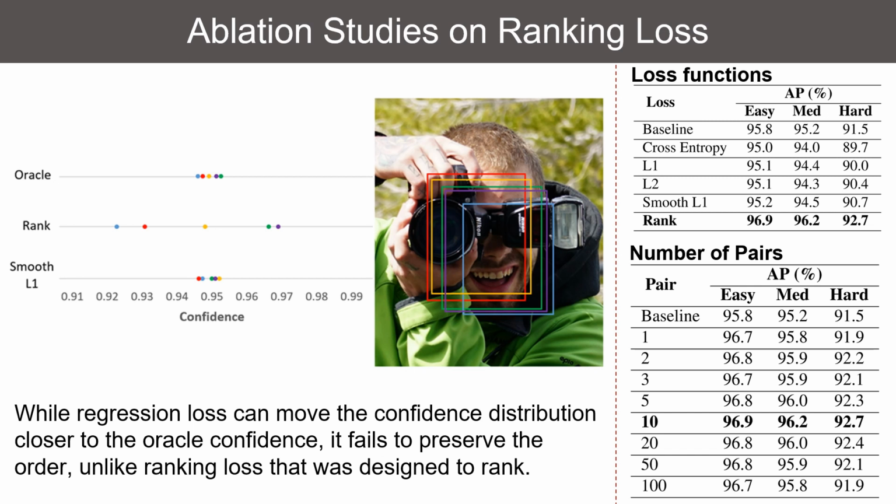We also study the number of pairs, where we sort the predict confidence before selecting the pair. A single pair only includes hard pairs, and 100 pairs only focus on easy pairs. 10 pairs yield the best trade-off.